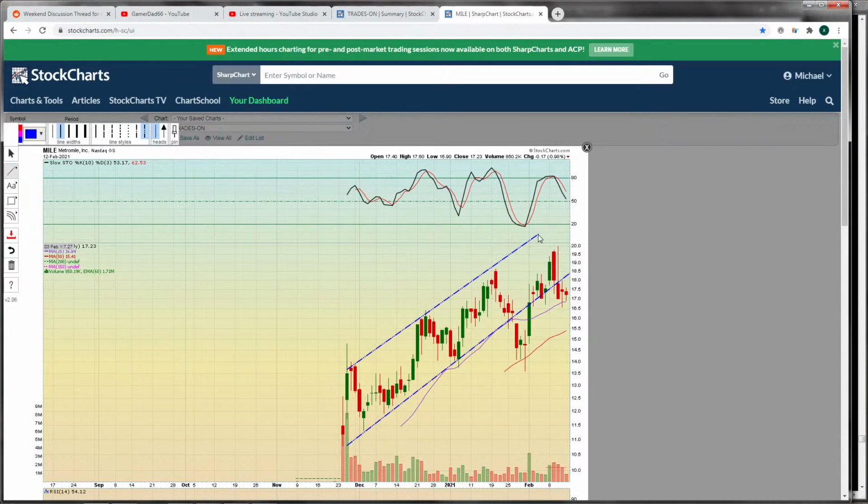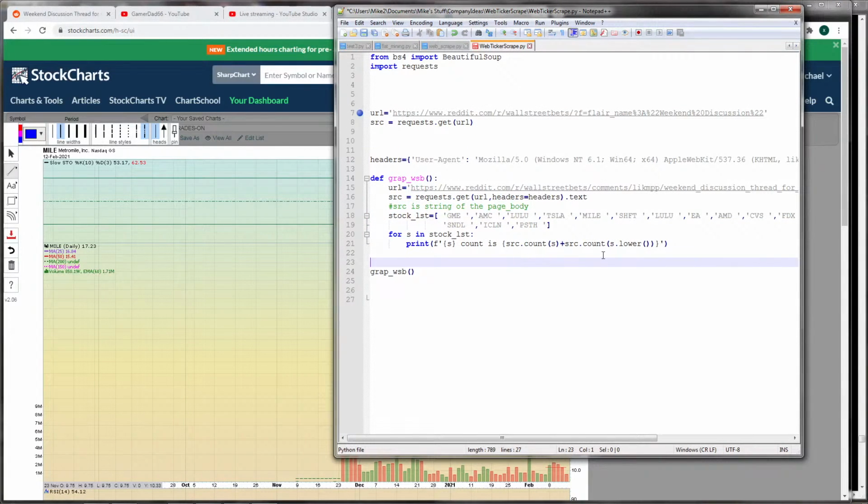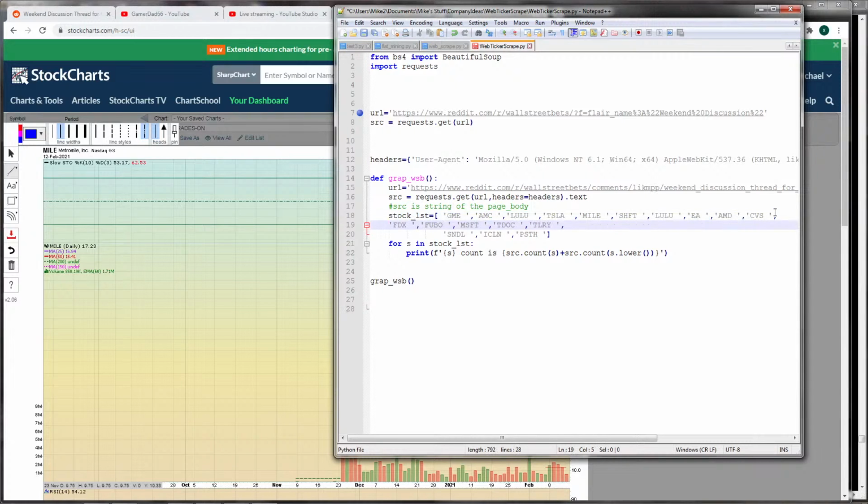And look at that thing. Oh, you want that? Look at that Mile. I'm just kind of like, what are you people doing? You guys smoking crack or something? What the heck is going on?